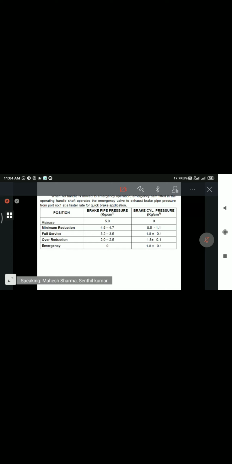In our loco, 1.8 kg brake cylinder pressure is applied. But in the formation, less than 1.8 kg brake cylinder pressure is applied, you can take the example of 1 kg brake cylinder pressure. Which will stop first? Loco, sir. Loco will stop first.